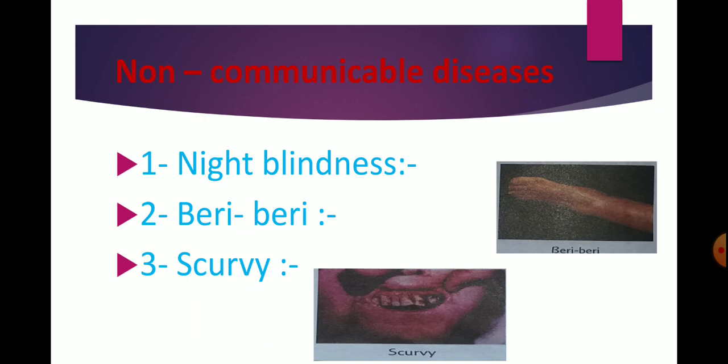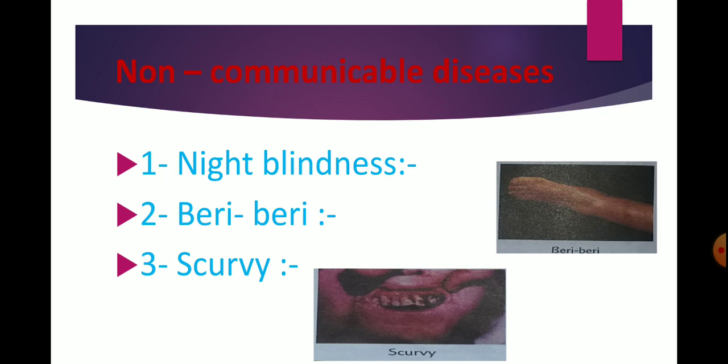Non-communicable diseases are also called deficiency diseases. Some deficiency diseases are night blindness, beriberi, scurvy, rickets, goiter and anemia.